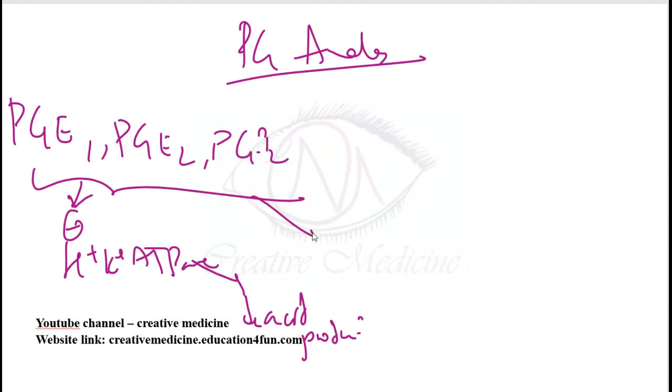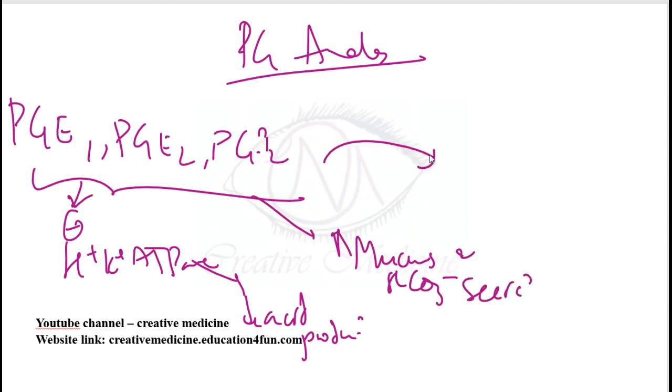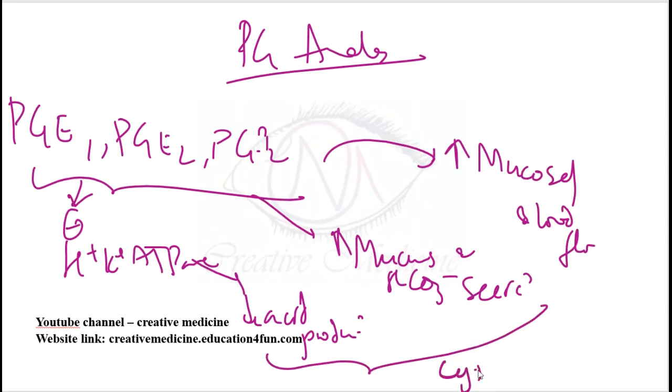Okay, and all these will also increase the mucus production and the HCO3 minus secretion. They will also increase the mucosal blood flow. So all these are actually cytoprotective effects. So prostaglandin E1, E2, I2 will inhibit the H plus K plus ATPase and increase the mucus production